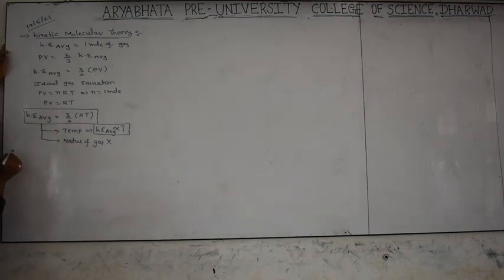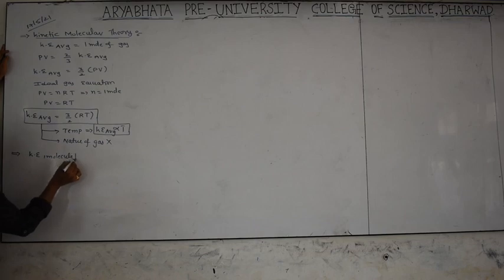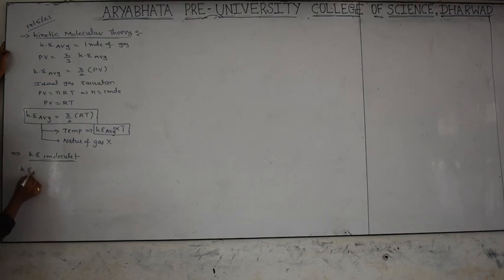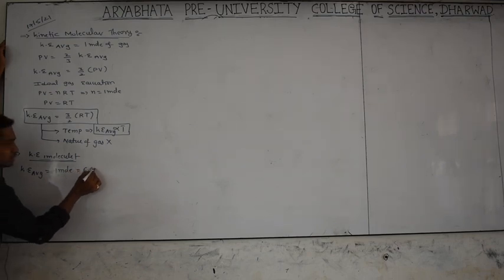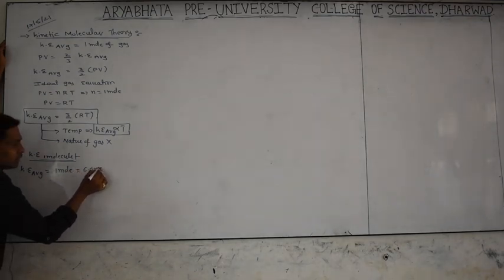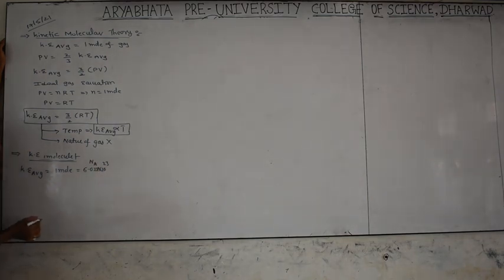Now we are discussing some other important things, namely the kinetic energy of one molecule. I want to find the kinetic energy of one molecule, but we already know that average kinetic energy means the kinetic energy of 1 mole of molecules. 1 mole means 6.023 into 10 to the power of 23 molecules, denoted by the Avogadro number.